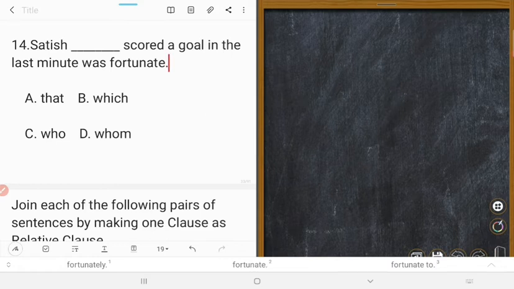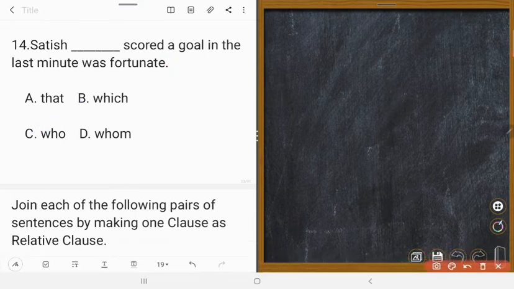B is not correct. B is wrongly given. Could you understand? So in 14, Satish is a person. We can't use which in place of who. Right. 14 C.